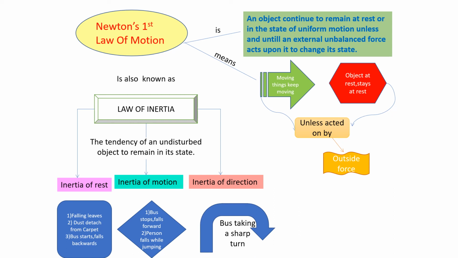Then inertia of direction. Suddenly if the bus takes a sharp turn, then first you are moving in a straight line motion. Now if the bus takes the sharp turn, again the lower part of the body comes in that direction, but the upper part of the body continues to remain in the previous direction. So therefore it will fall outward from the direction in which the bus is taking the turn. Okay, so these were the three types of inertia: inertia of rest, motion, direction.